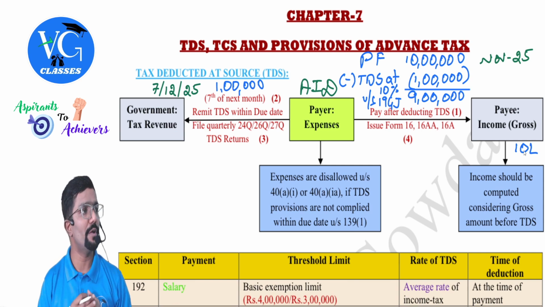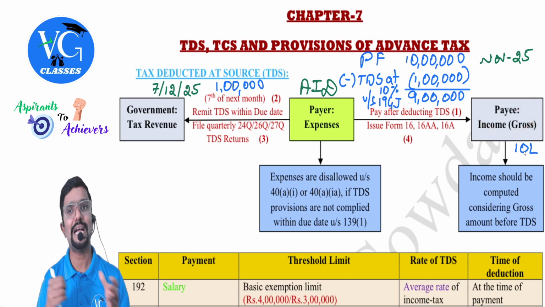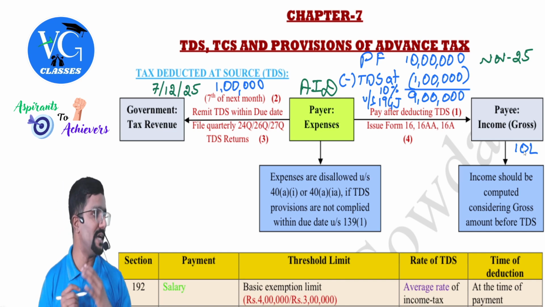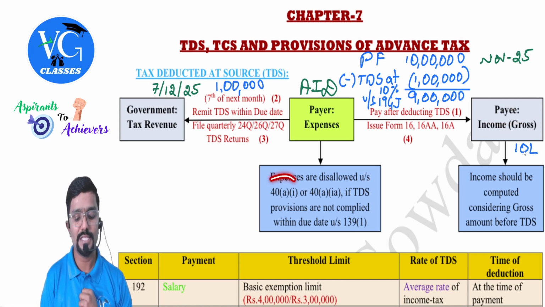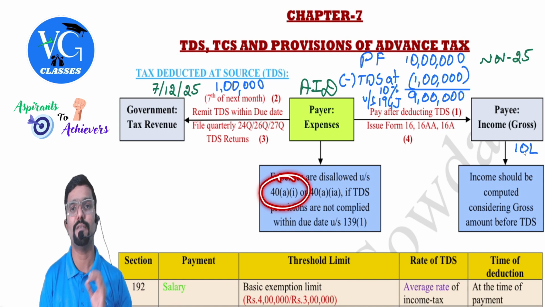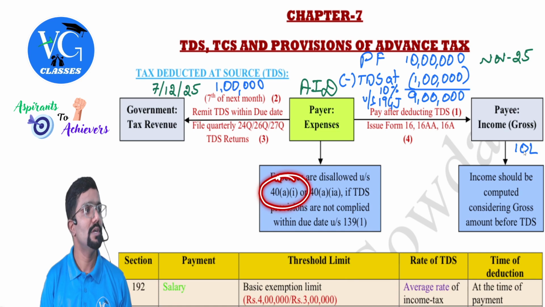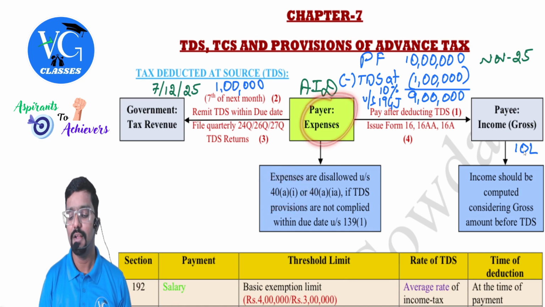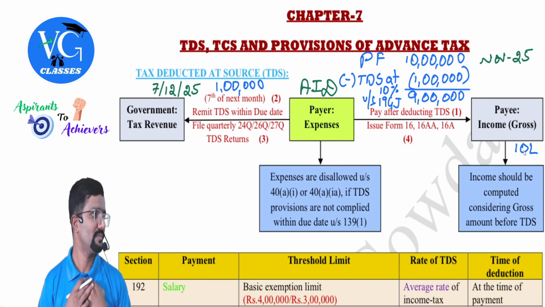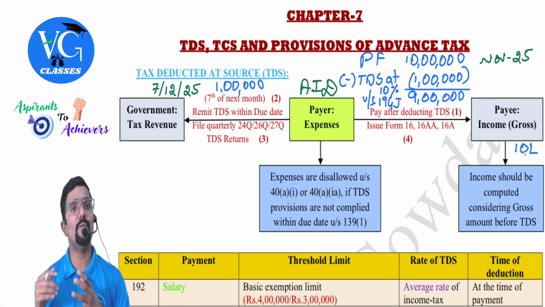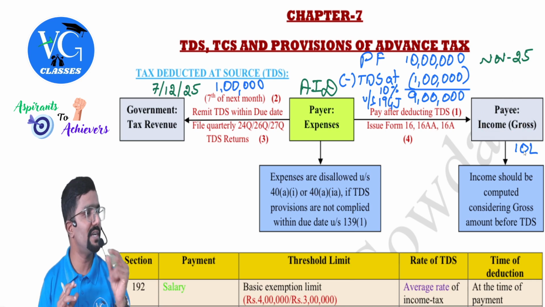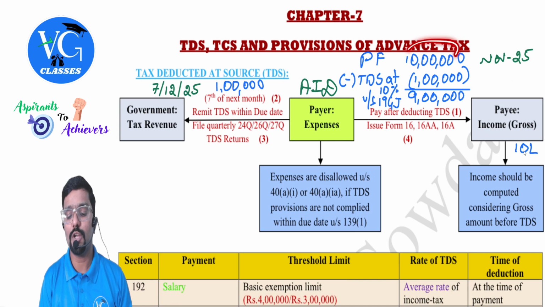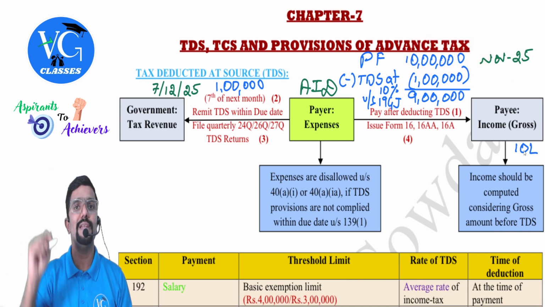How much expense will not be allowed depends on whether the payee is a resident or non-resident, in India or outside India. If the payee is a non-resident or a foreign company or outside India, then section 40A1 will get attracted, where 100% of the expenses will be disallowed. That is, assume in my case, I am the payer, but you are outside India or you are a foreign company. The entire 10 lakh will be disallowed. I cannot claim it. What if you are a resident payee? Then 40A1A gets attracted, where 30% of the expenses will be disallowed, because the highest rate in India is 30%. So out of 10 lakh, how much will be disallowed? 3 lakh. Remaining 7 lakh, will it be allowed? Yes.